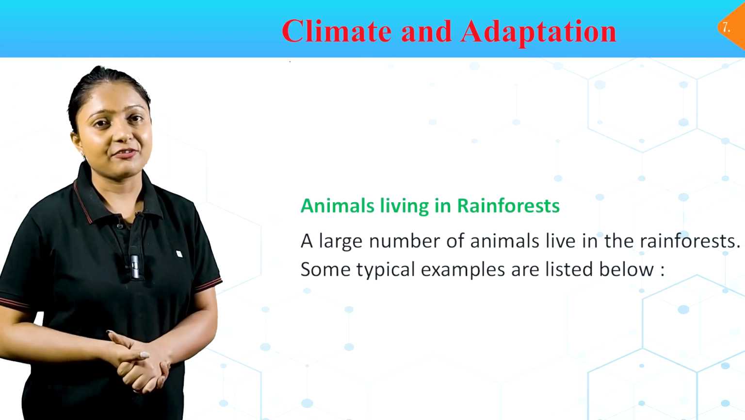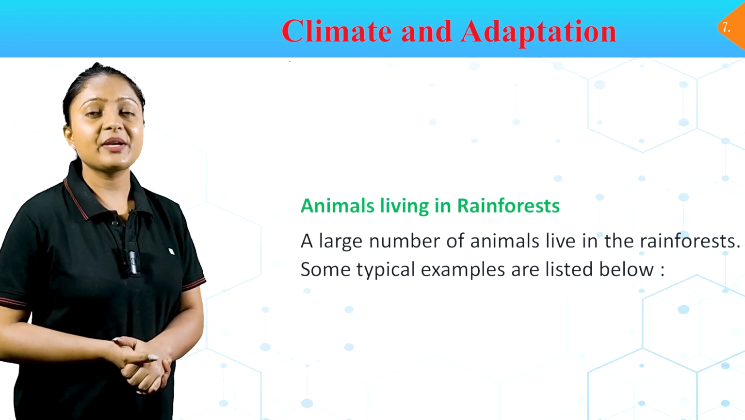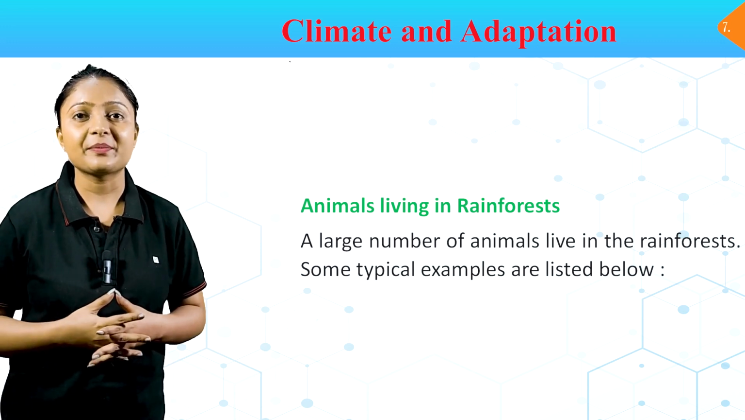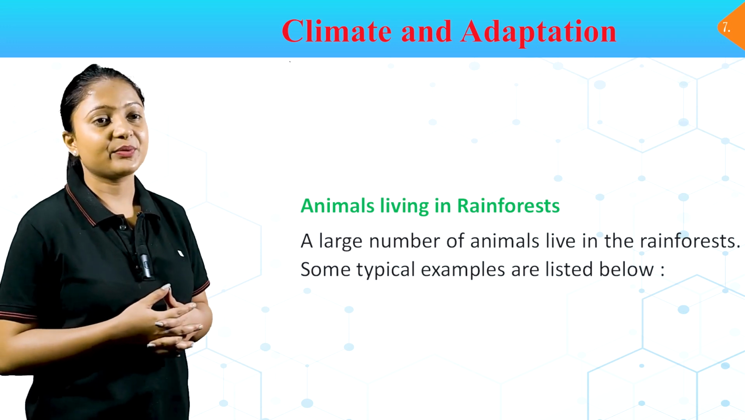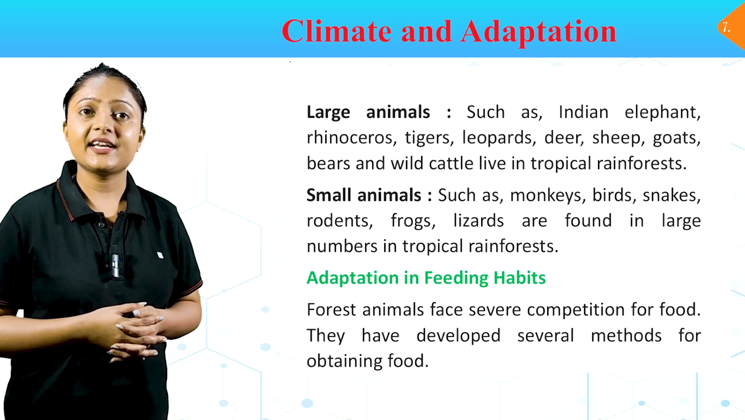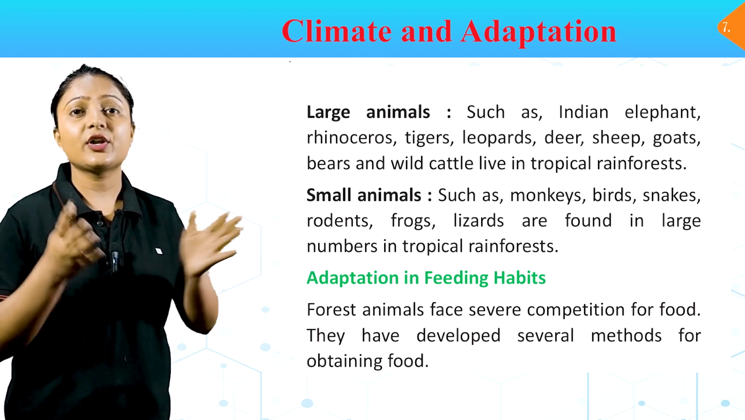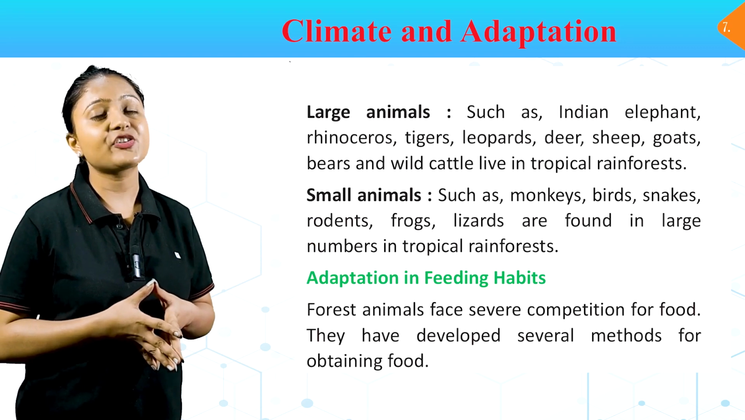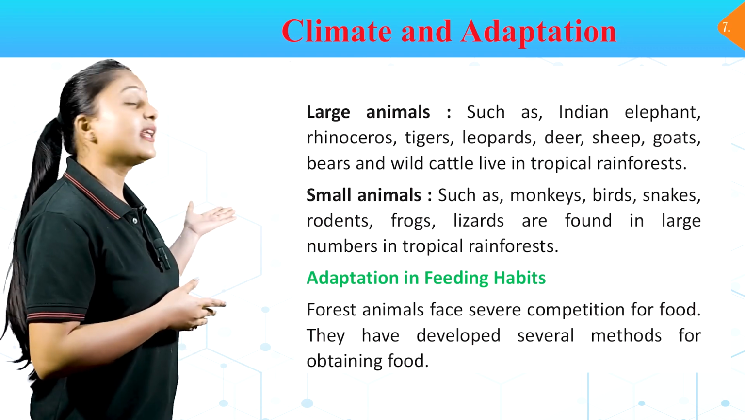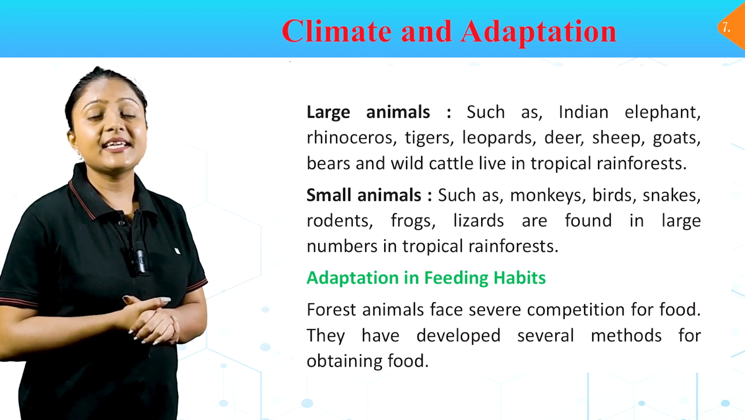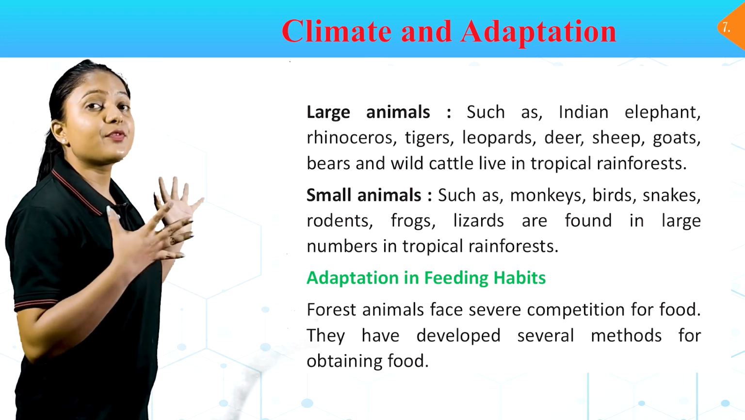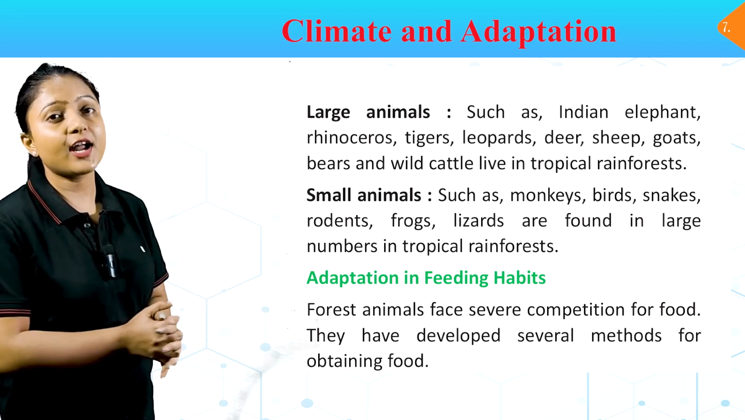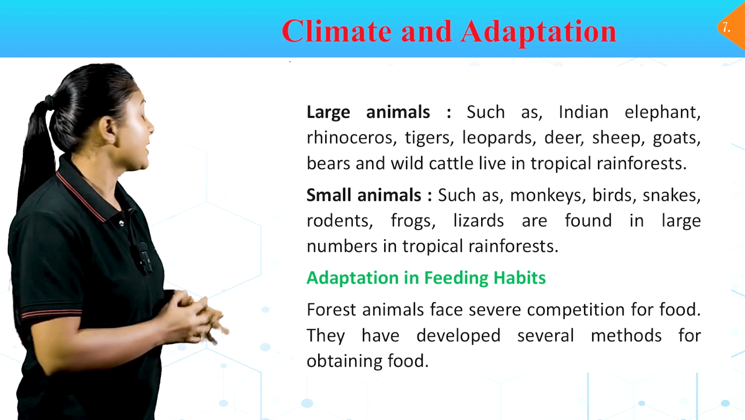Animals living in rainforest. A large number of animals live in the rainforest. Some typical examples are listed below. Large animals such as Indian elephant, rhinoceros, tigers, leopards, deer, sheep, goats, bears and wild cattle live in tropical rainforest. Small animals such as monkeys, birds, snakes, rodents, frogs, lizards are found in large number in tropical rainforest.